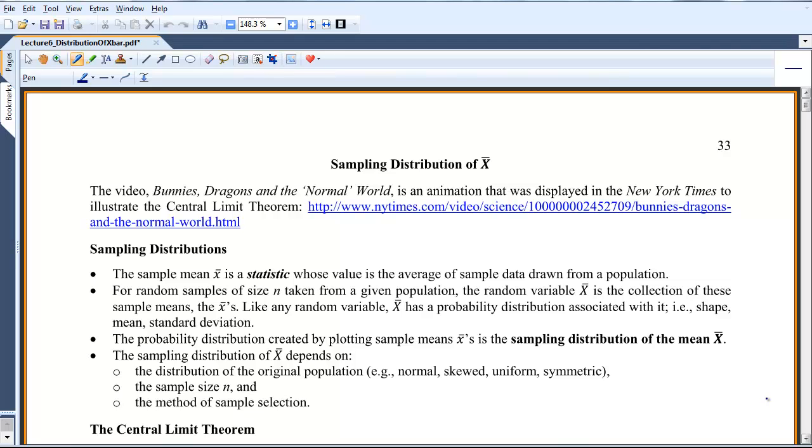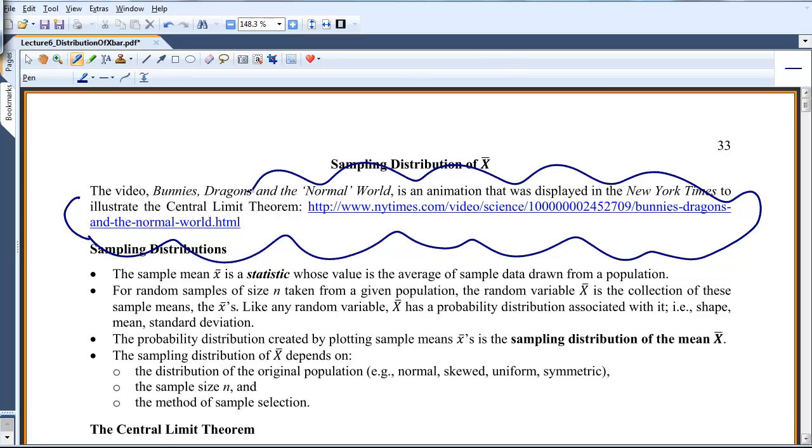Hi, I've been trying to figure out how to show that video within this video and then talk about the central limit theorem, but I can't figure out how to make it work. So I really recommend watching this video that I have here first. It describes the central limit theorem a lot nicer than I think I can, and I think you'll get the picture, and then it will be easy to do the problems that we're going to look at on Monday.